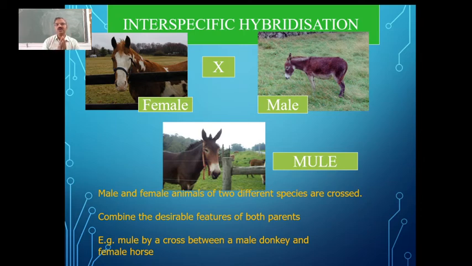In some cases, they take one superior male and one superior female of two closely related species and cross them. In this example, the superior female, the horse, and the superior male, the donkey, have been crossed to get a mule.